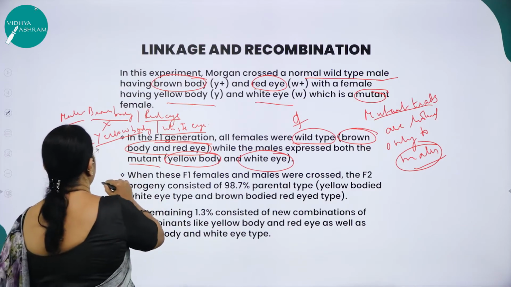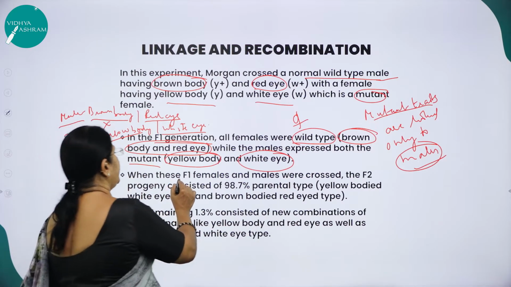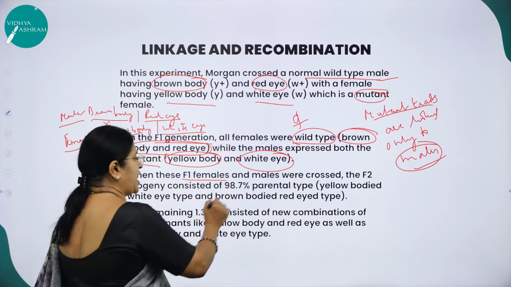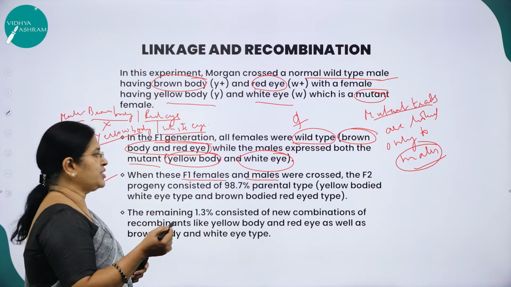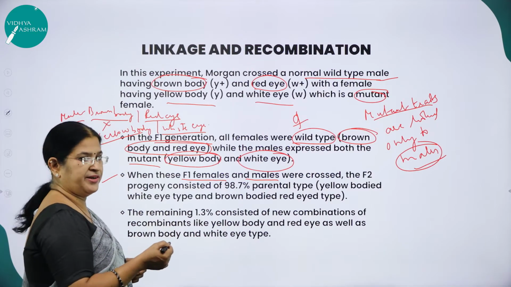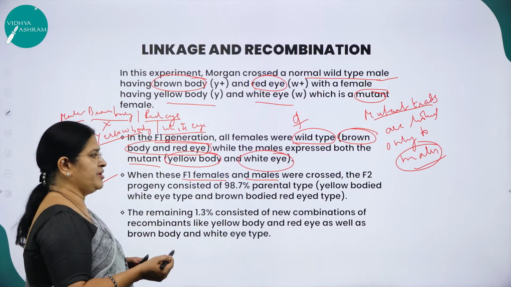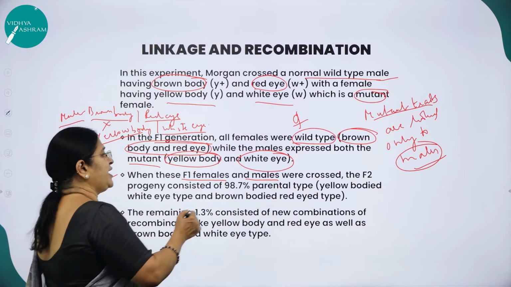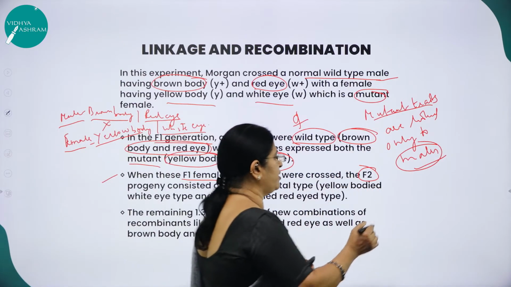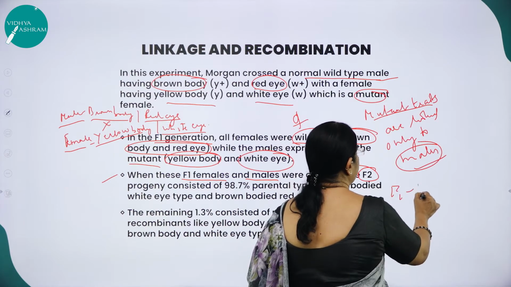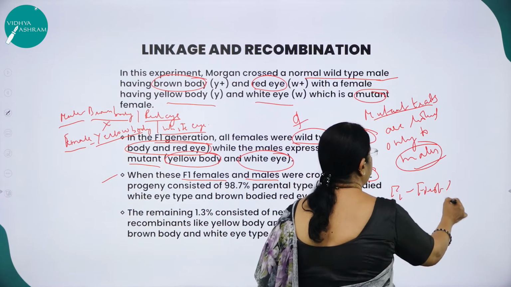Then what did he do next? He took the F1 females and males, the progeny he got in the F1 generation. Both the males and the females were crossed. And what did he get in the F2 generation? Hope you know what F1 and F2 are, you have already come across them. F1 is the first filial generation.